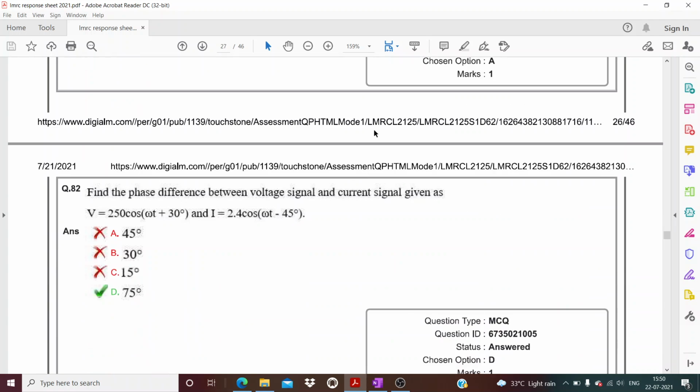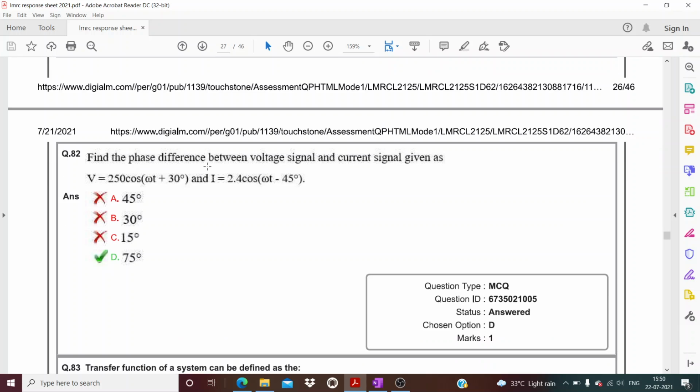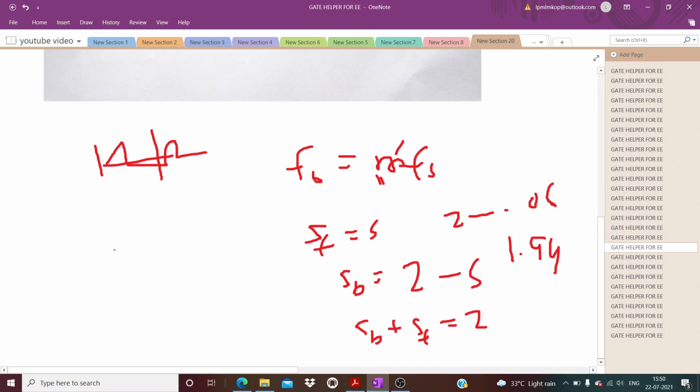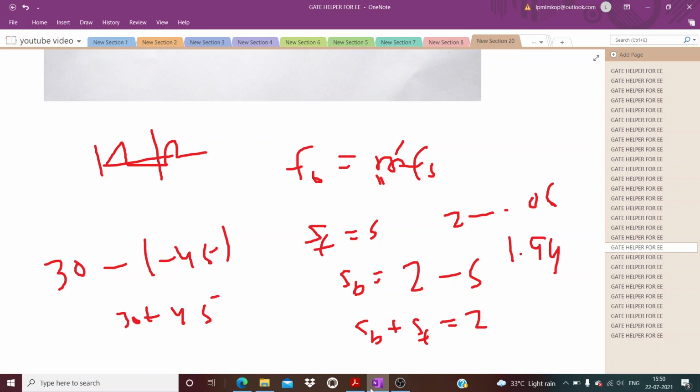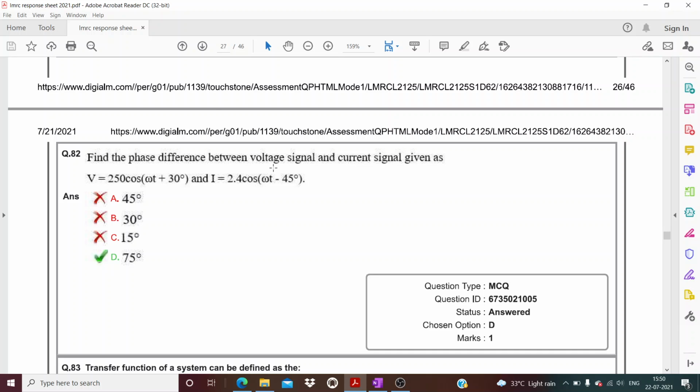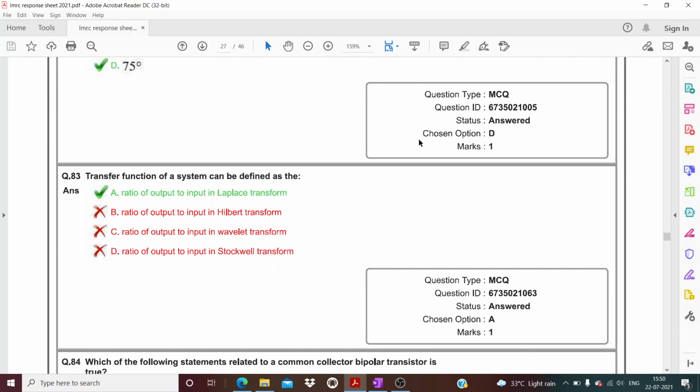So now the next question is 82. You have to find out the phase difference between the voltage signal and the current signal. Okay, so it's very simple. This can be easily drawn like 30. For the difference you simply do 30 minus of minus 45. Okay, so it becomes 30 plus 45, which will be 75 degrees. Okay, so I hope it is clear. 75 degrees, simple.